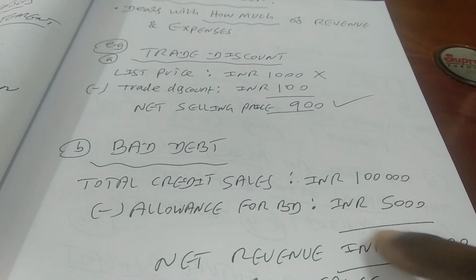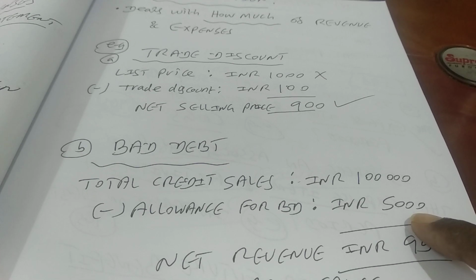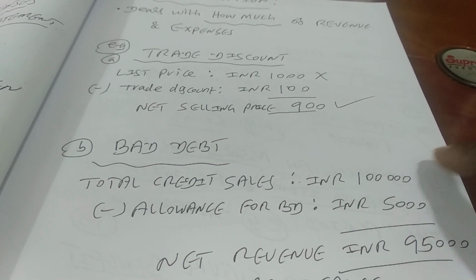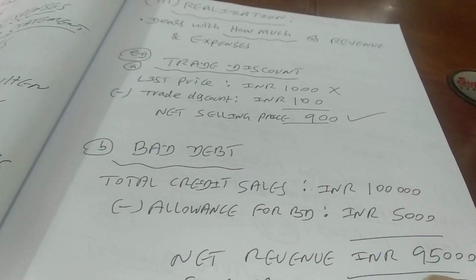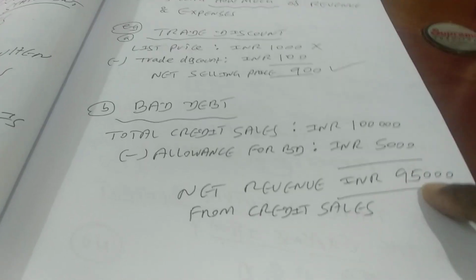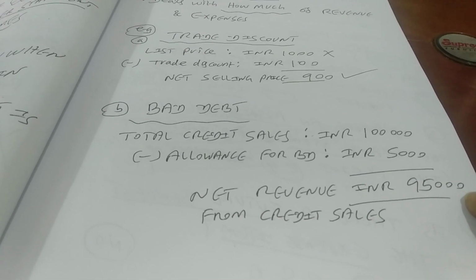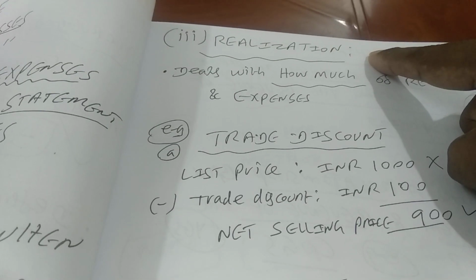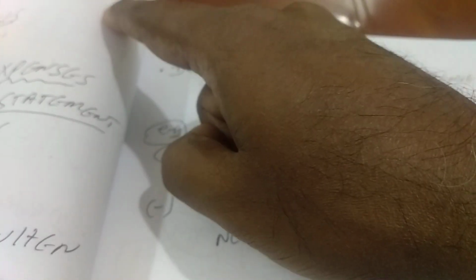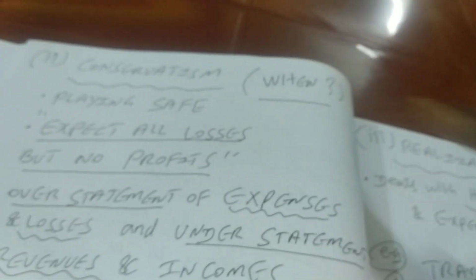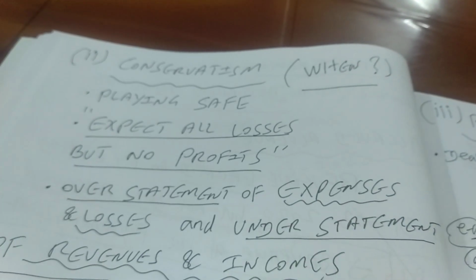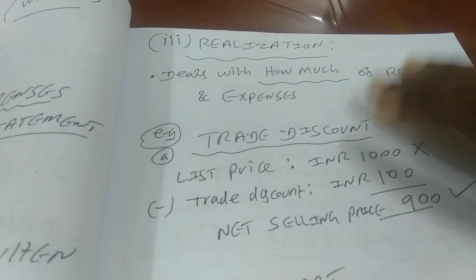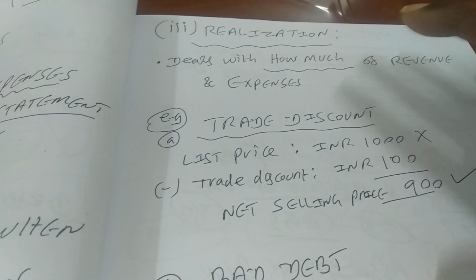So that means INR 5000 can be deducted right at the time of recognizing revenue. Thereby, the net revenue for the period is only INR 95,000. So this is the realization concept. I repeat, conservatism talks about when we should recognize revenue, whereas realization talks about how much is the revenue we are going to recognize in that period.